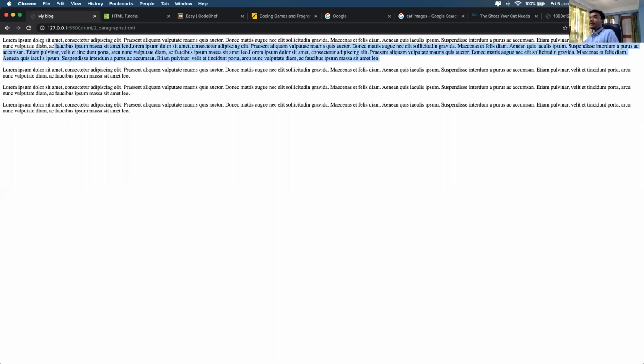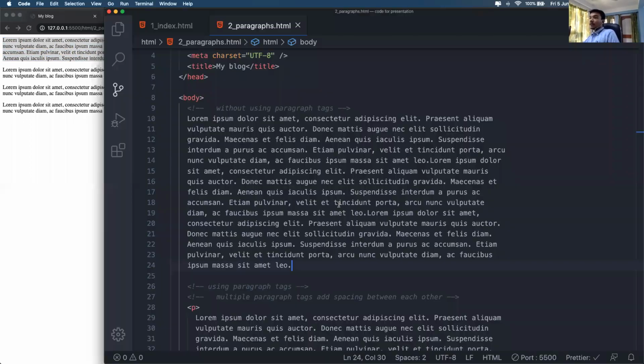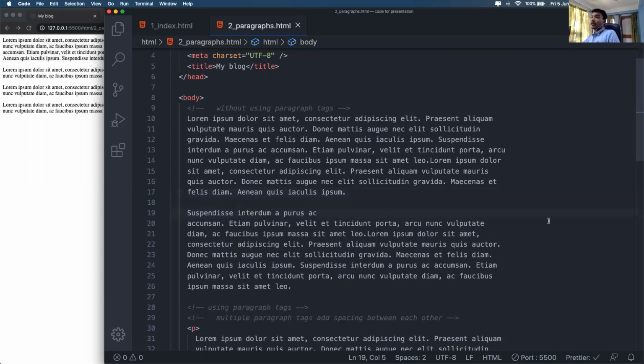Okay, this paragraph. Okay, but where the problem is when you want to put a new line. Suppose here I have split my paragraph into 2 paragraphs. Okay, so the previous one paragraph is split into 2.